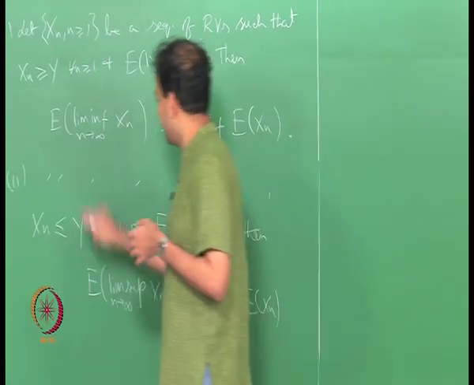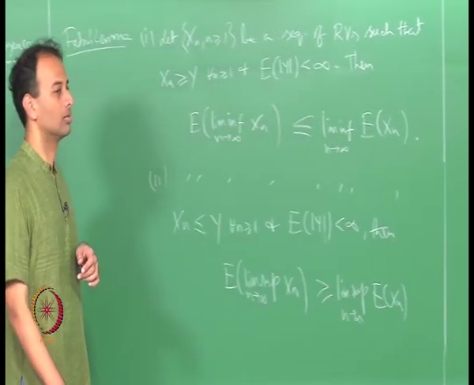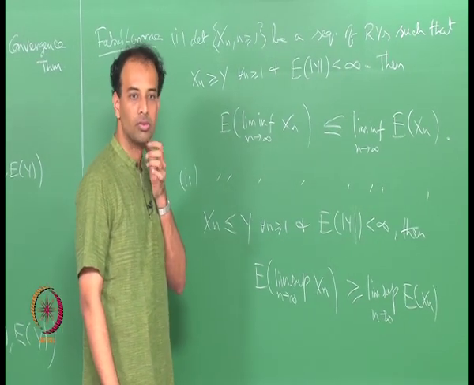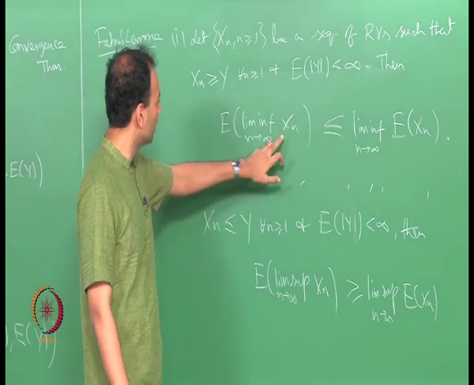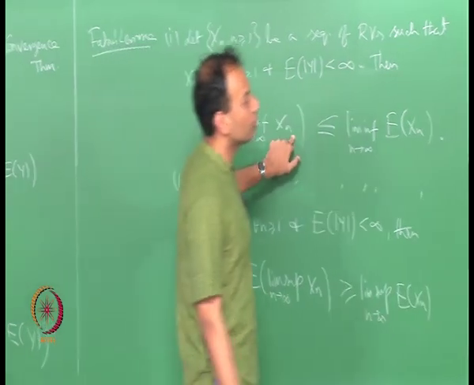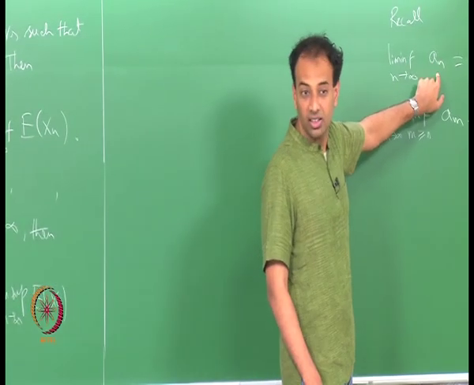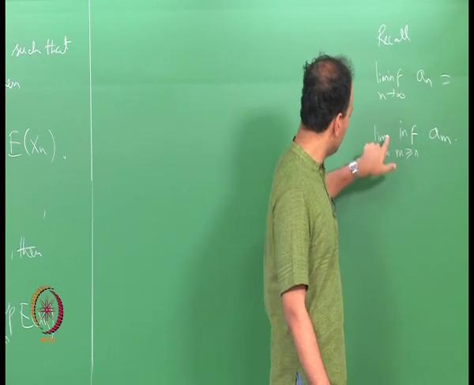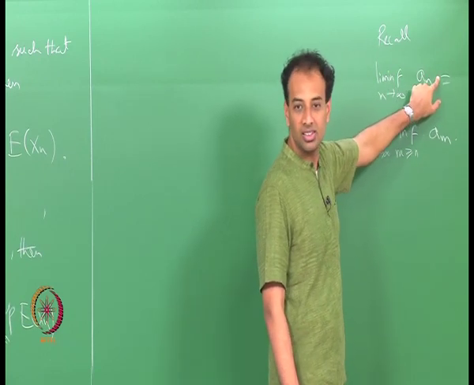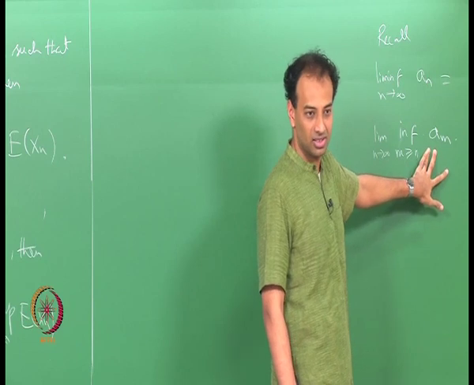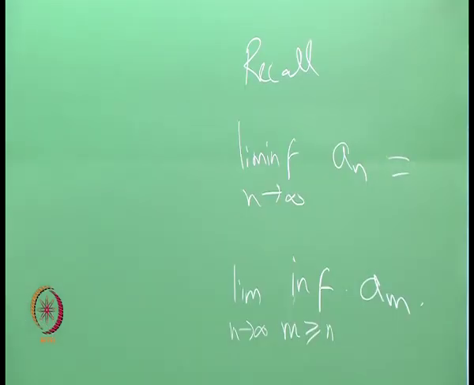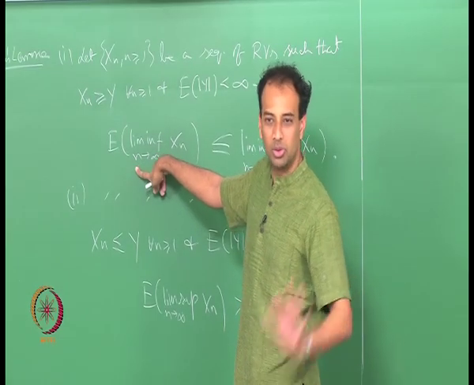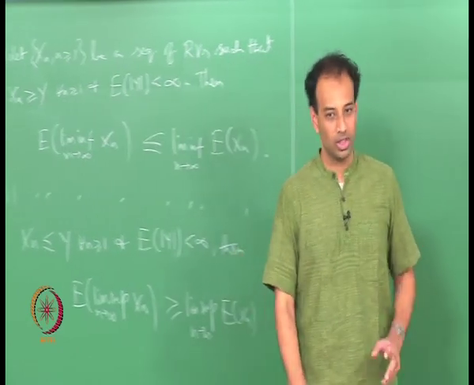Now, what is lim inf as n tends to infinity of x n? For each omega you consider x n of omega, which will be a sequence of real numbers, right. And lim inf of x n is simply, for every omega, lim inf of x n of omega, which is defined exactly like this. You can show this in fact to be a random variable. Lim inf of a sequence of random variables is always a random variable. Lim inf, lim sup, limit, they are all random variables, you can prove it.